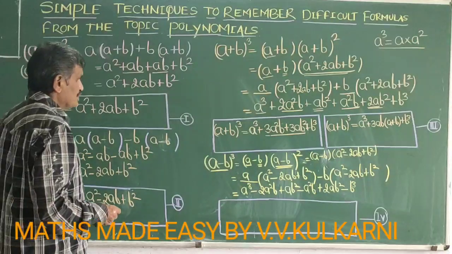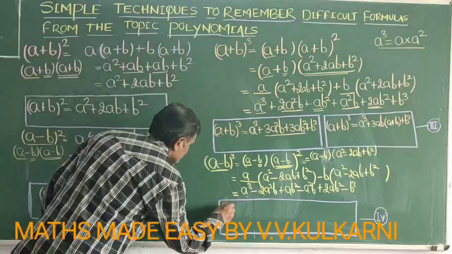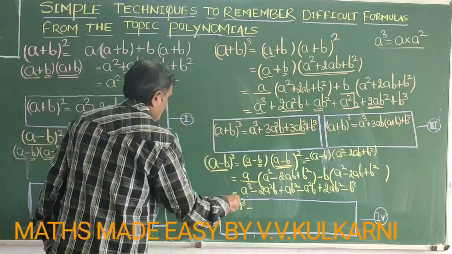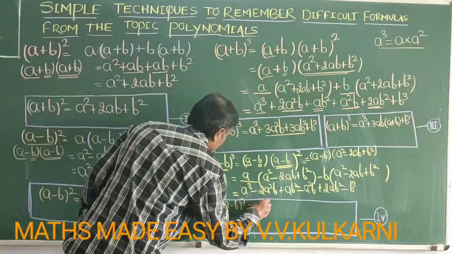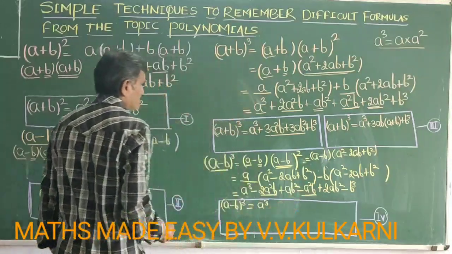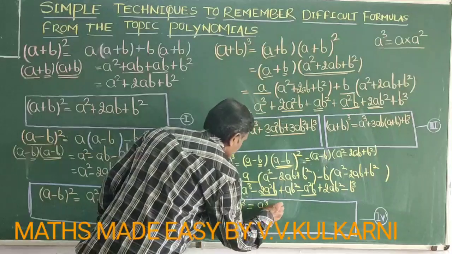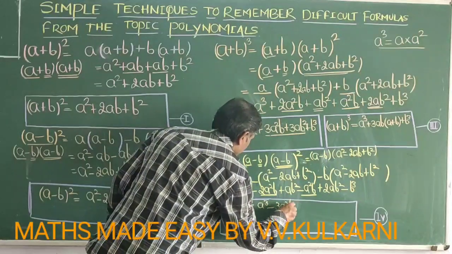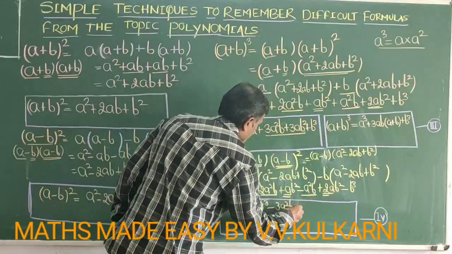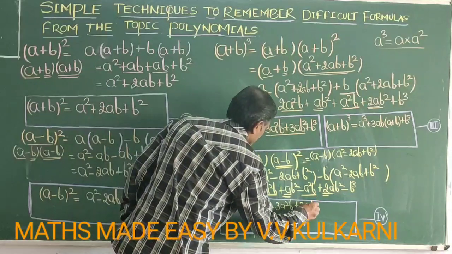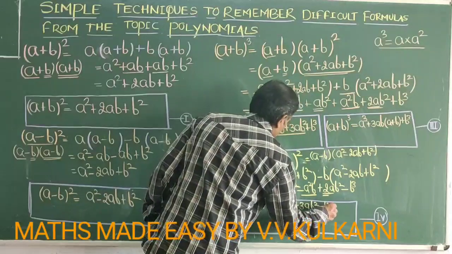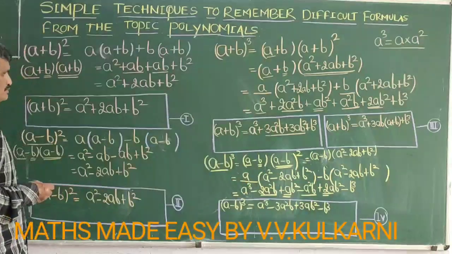So the final formula that I will get is (a minus b) whole cube is equal to a cube minus 2a square b, and minus 1a square b is there. So in total minus 3a square b will be there, plus 1ab square plus 2ab square, you will get plus 3ab square minus b cube. Now this is one way of writing the formula.